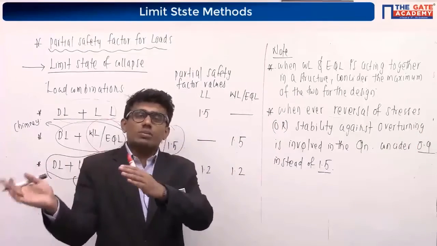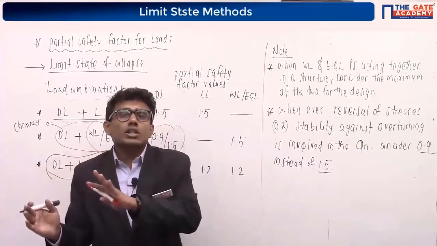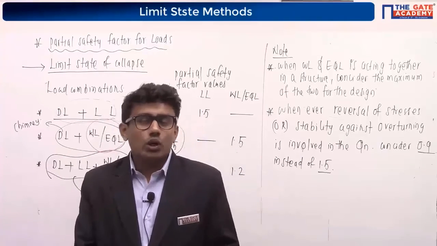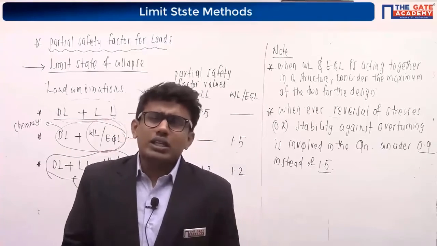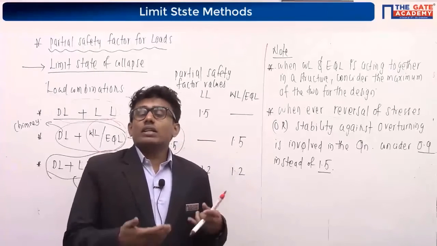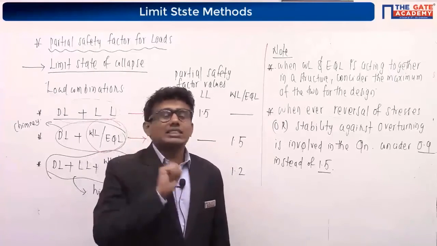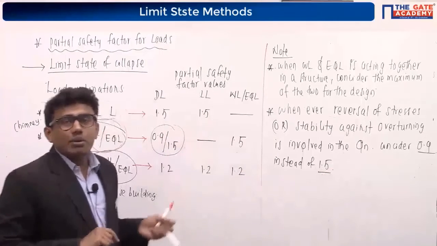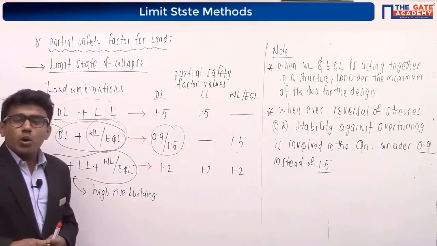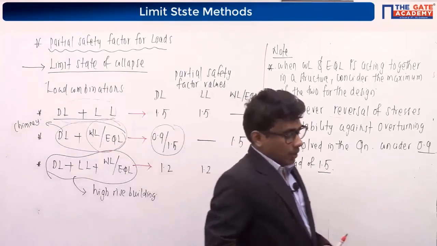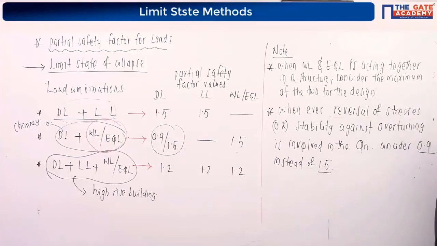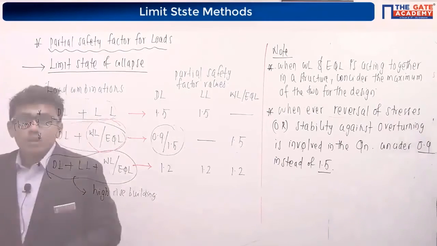Stress is varying, like from tensile to compression, compression to tension, due to the change in direction of these forces, especially for our wind load and earthquake load. Whenever in the question it is given that reversal of stresses are there, or the stability against overturning is there in the question, you have to consider 0.9 in this table instead of taking 1.5. Right, these are the 2 points you have to keep in your mind while calculating the design load. Please note it down. After that, we will solve a question.